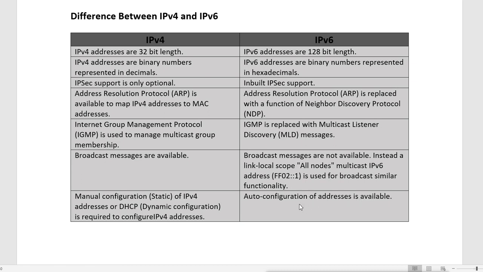We can do that, but it is not required basically, because it always gets the link local address automatically. Link local addresses are automatically generated and auto configured. We don't have to configure any address. We can use DHCP also to configure the addresses for IPv6, but link local addresses are already there, so we don't need to configure it statically. So auto configuration is available here in IPv6.